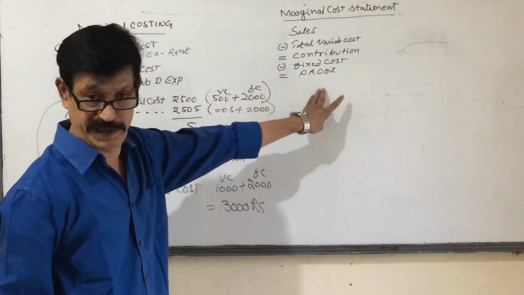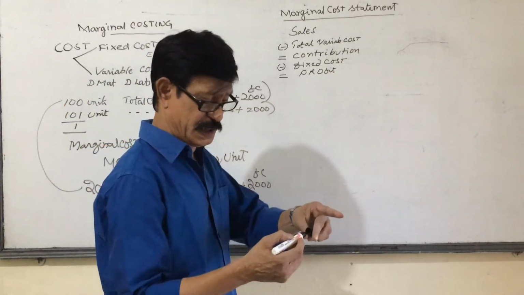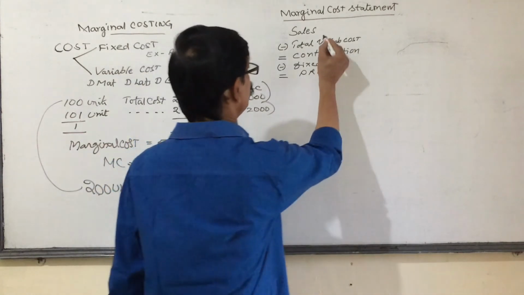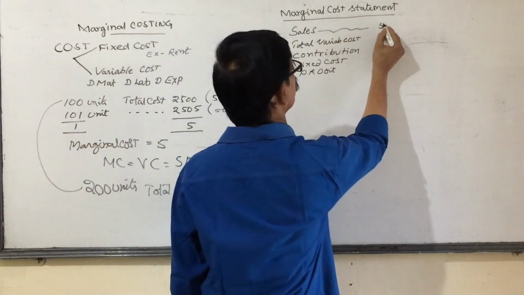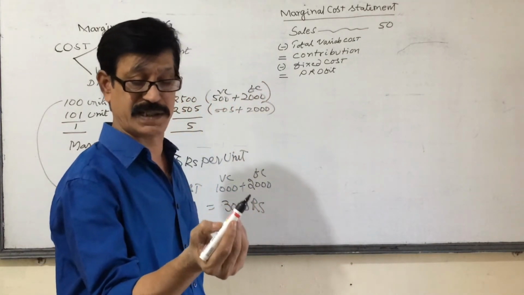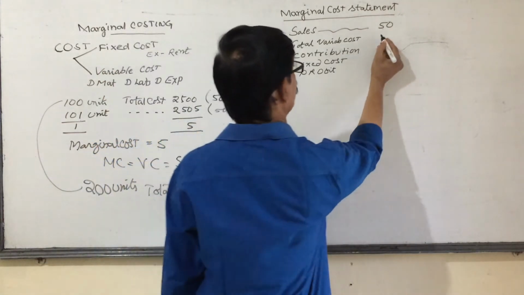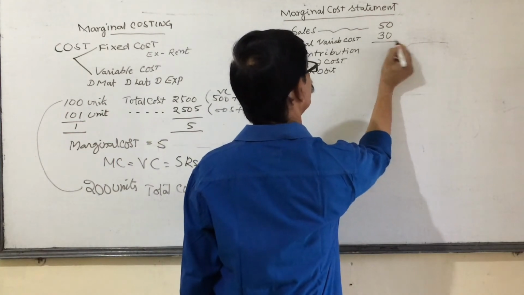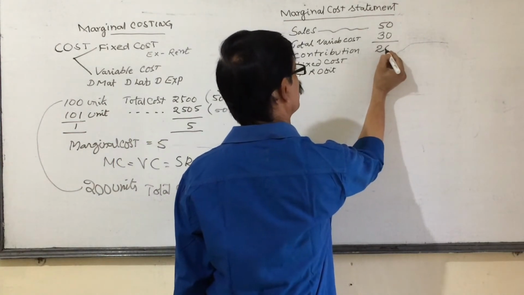Well, all of you once again look here. Suppose this pen we are selling for 50 rupees. Our total variable cost, including material cost, labor cost, etc., is 30 rupees. Now, contribution per unit is equal to 20.